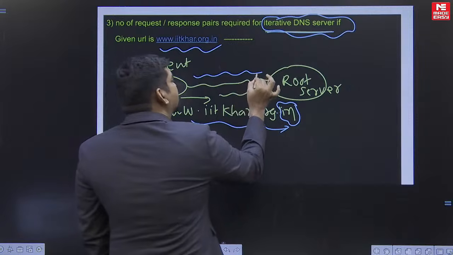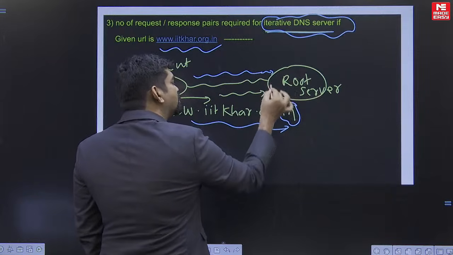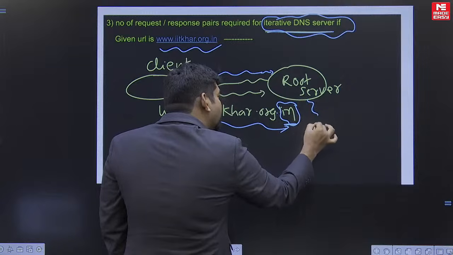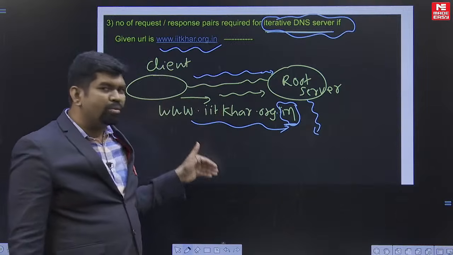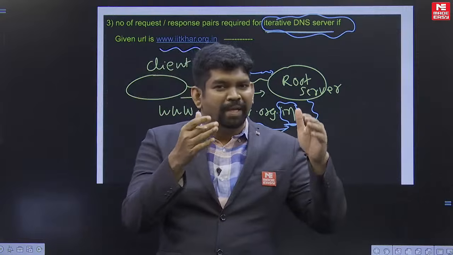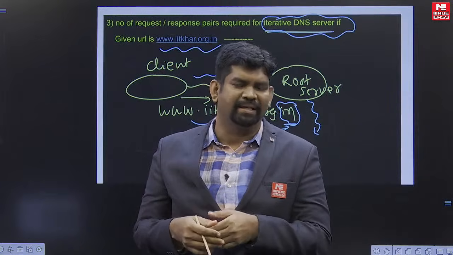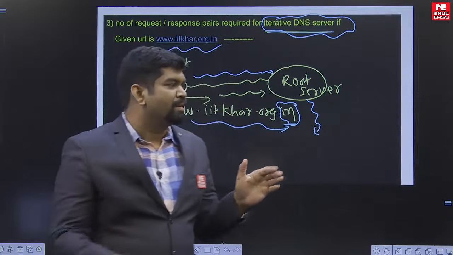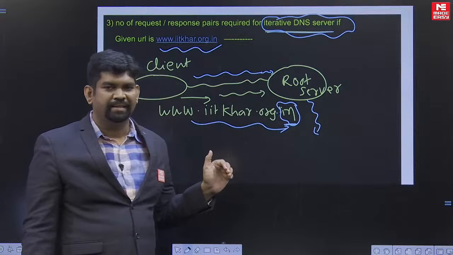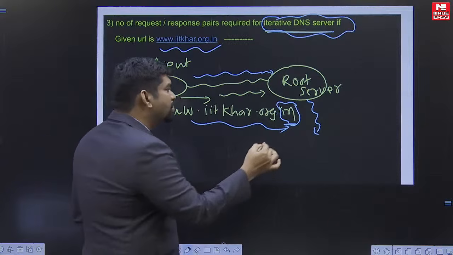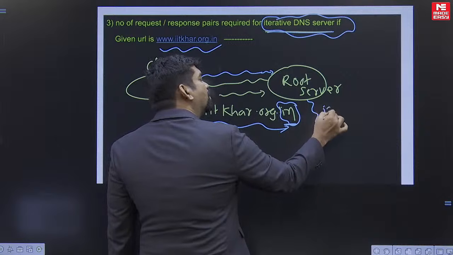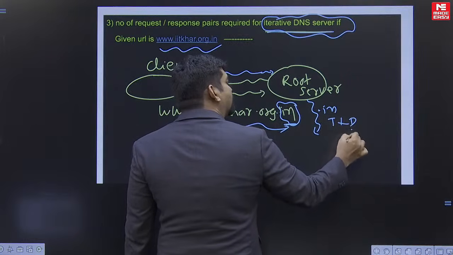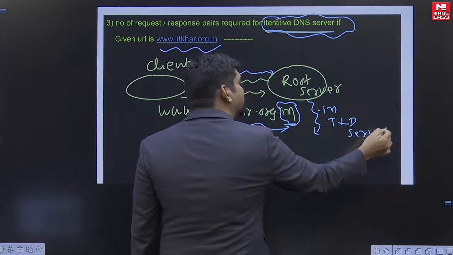Now once it gets this particular query, this root server is going to observe this .in. Below the root server, many TLD servers will be connected. Those are also DNS servers. Many TLD servers will be there. This root server is going to forward the query to the .in TLD server. Top level domain servers will be there.